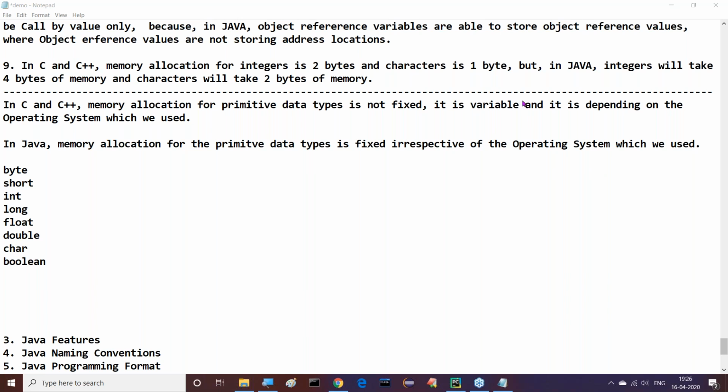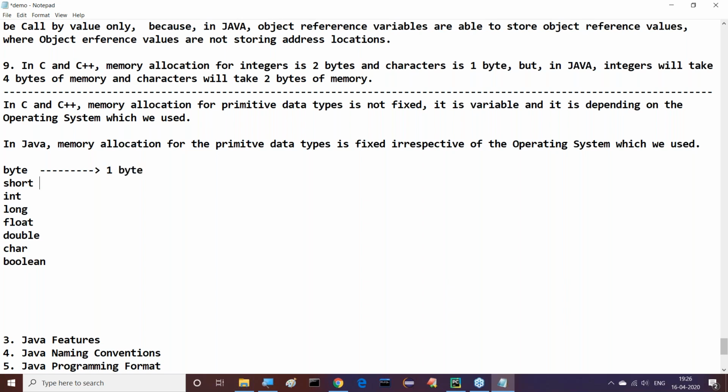These primitive data types' memory allocation is varied in case of C and C++. From Windows to Linux and Linux to Unix, some difference is available in C and C++. But in the case of Java, it is fixed. What is that fixed memory allocation in the case of Java?